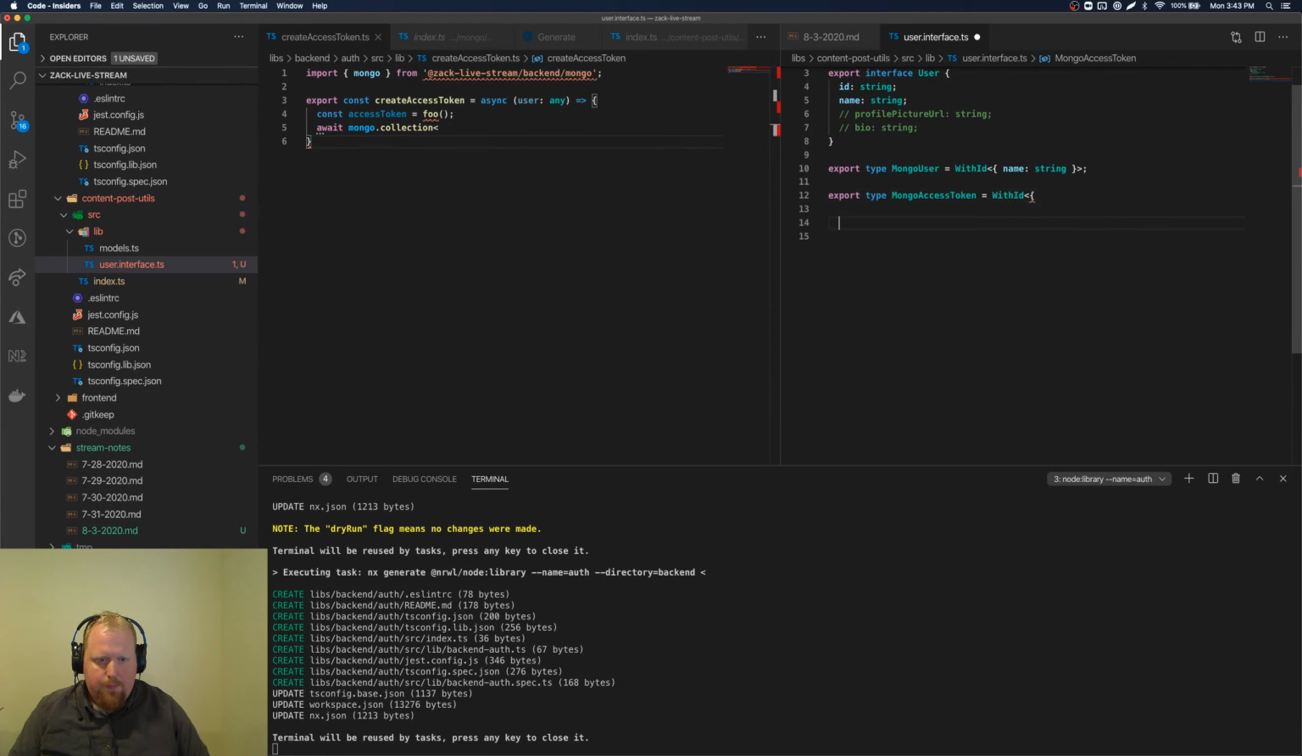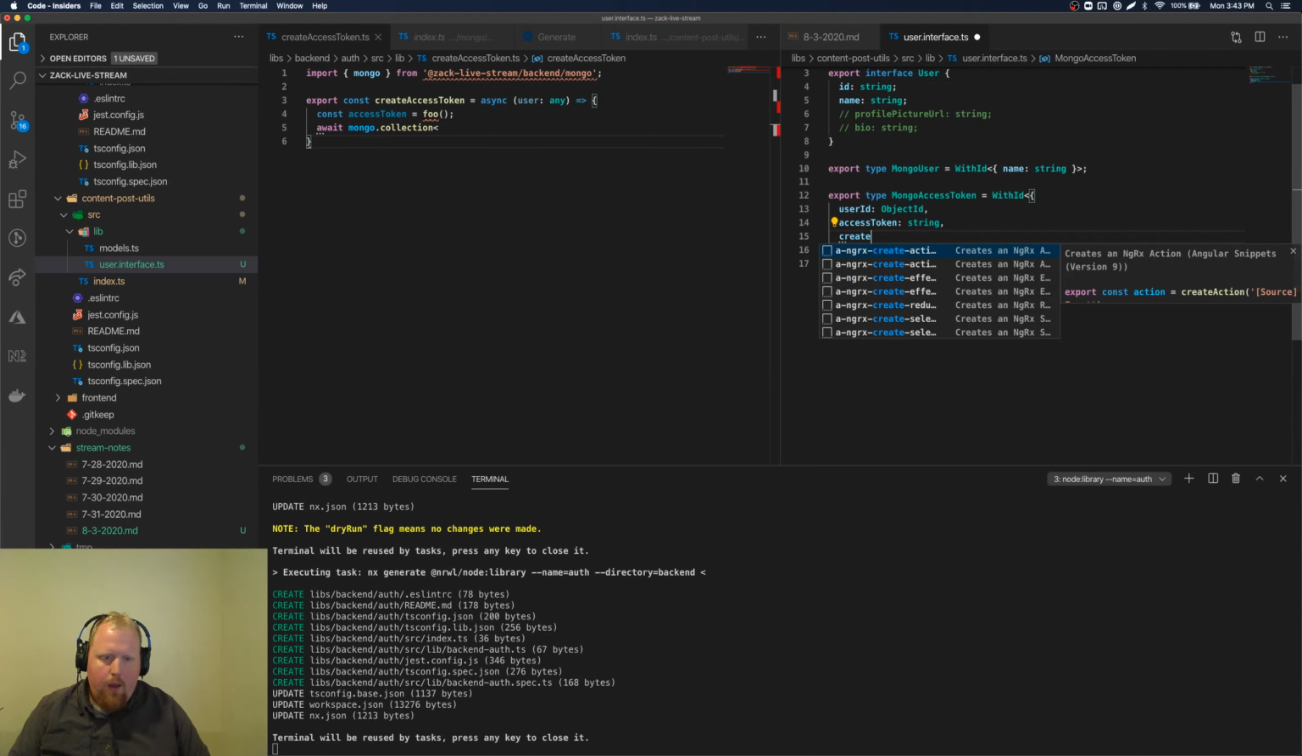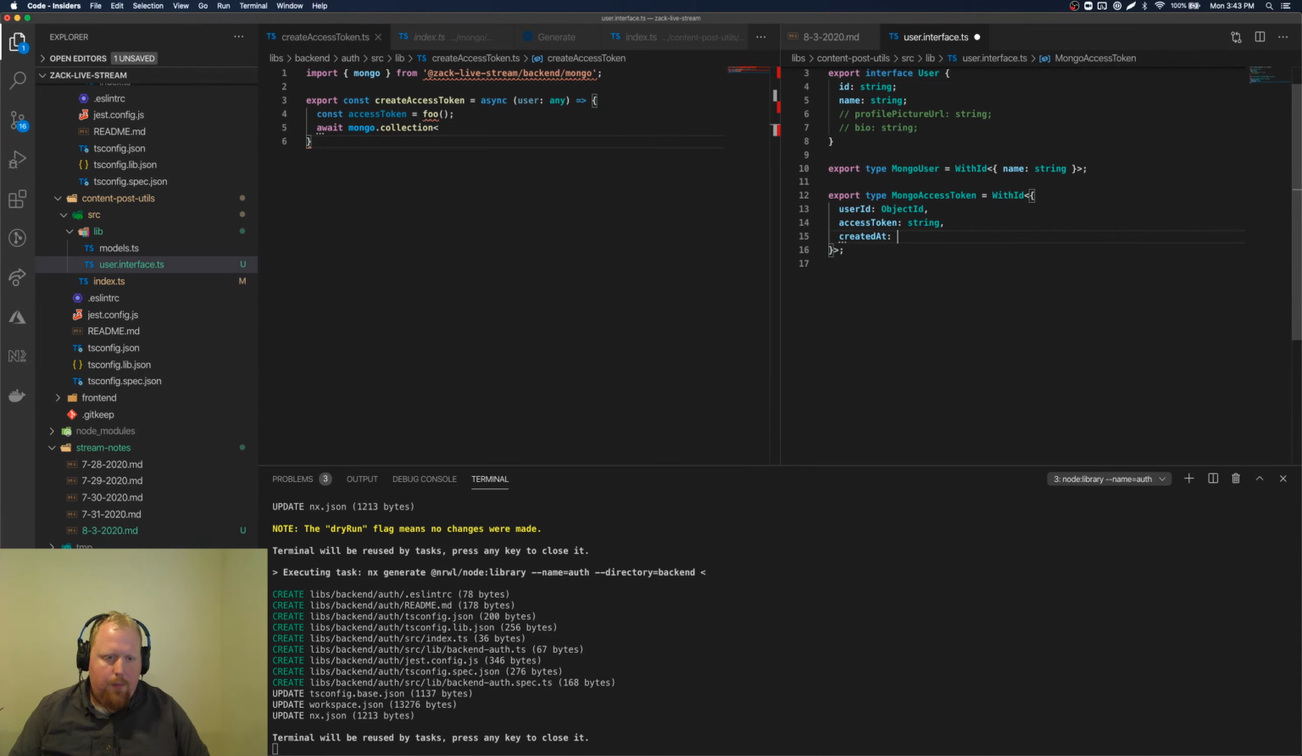And we'll give this a user ID, which is an object ID. We'll give it an access token, which is just going to be a string, kind of like a random string, but one that we'll use to verify people, and a created app date. There we go. I think that gives us more of what we're going to need here.